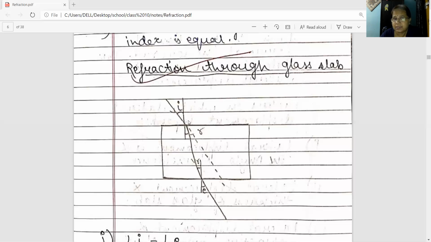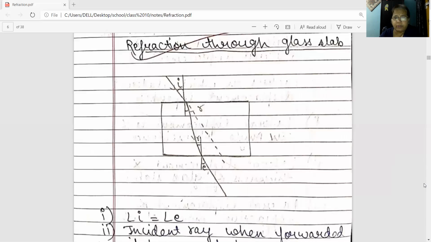Now forward this incident ray with the help of a scale, you will find that the emergent ray gets laterally shifted. They become parallel. The incident ray when forwarded and the emergent ray both become parallel to each other. So there is lateral displacement here. So what is your observation when the light moves through the glass slab? If I ask you to trace the path of light through the glass slab, this is how you are going to do it. And what conclusion will you draw from here?